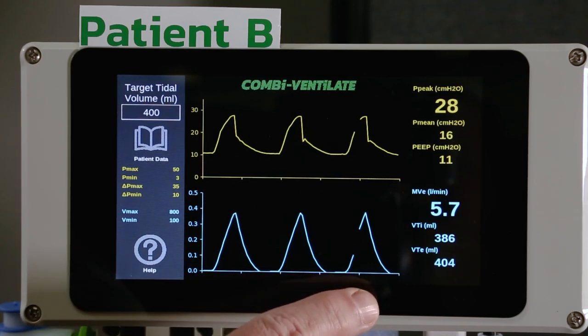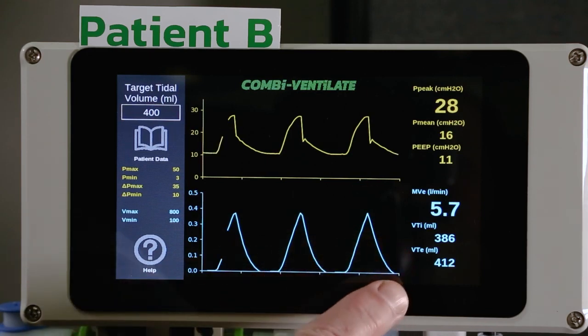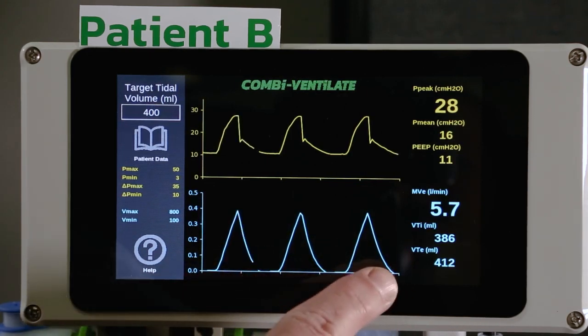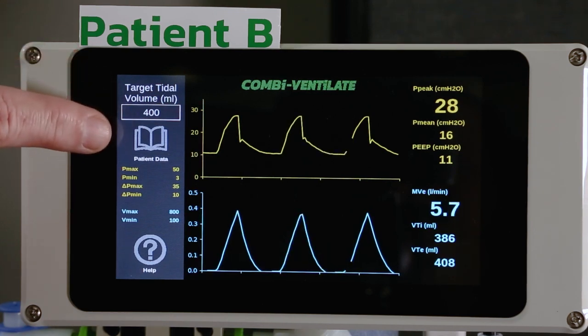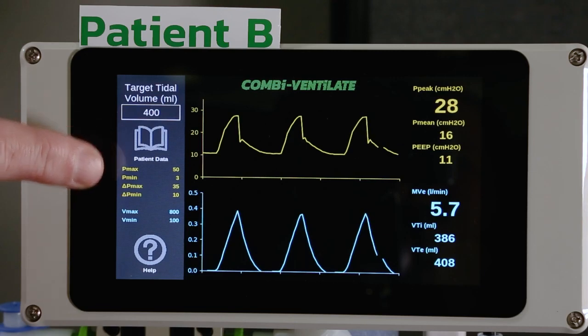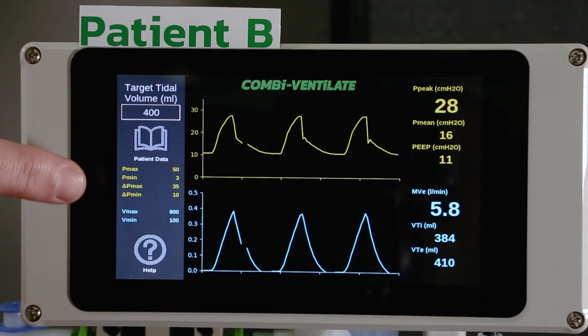Allows you to monitor the most important values, pressure, tidal volume, as well as the graphical evolution. Set the target tidal volume per patient. See the patient history data. Set up different alarms and a help page.